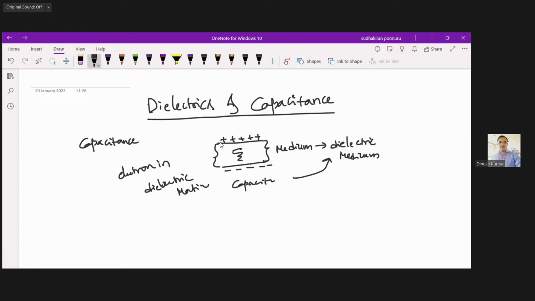Okay, so see here, if you observe carefully, suppose this is one plate which is of plus charge, and again you are having one more plate, some thickness is there. Okay, so this is negative charge. Here you are having three different mediums. So this is conductor, and this is also conductor. In between you are having dielectric medium. So see here, electrons are flowing from conductor and entering into dielectric medium.